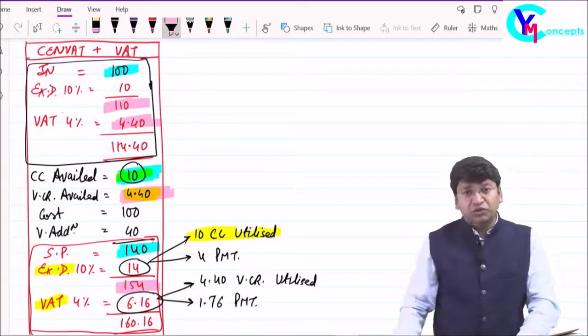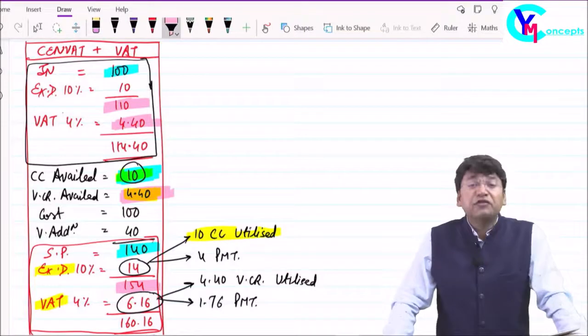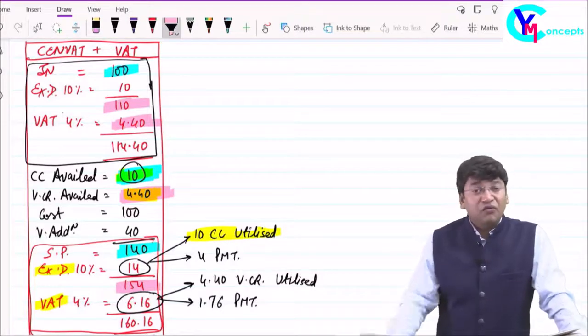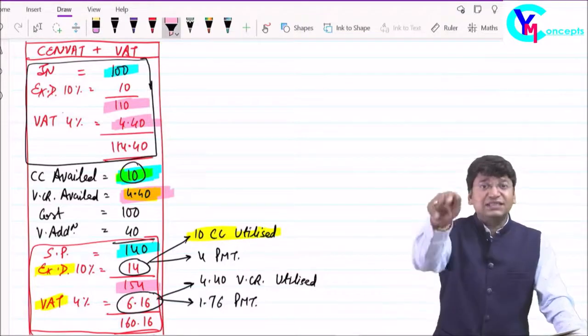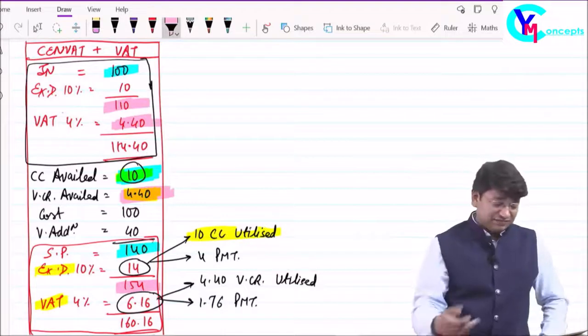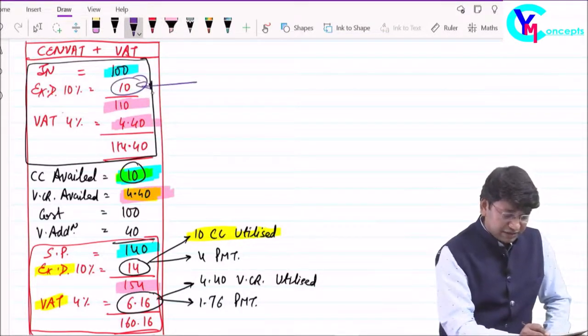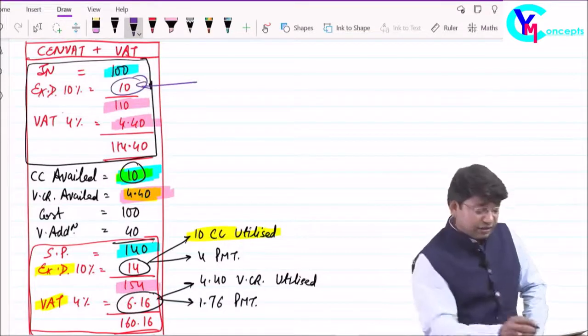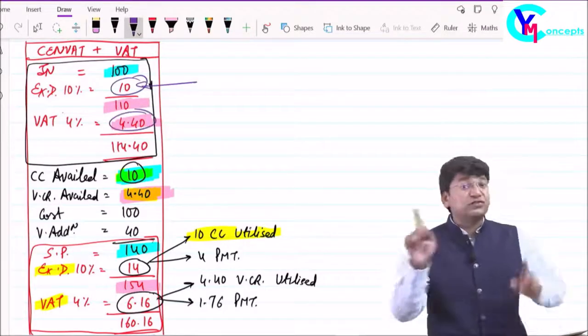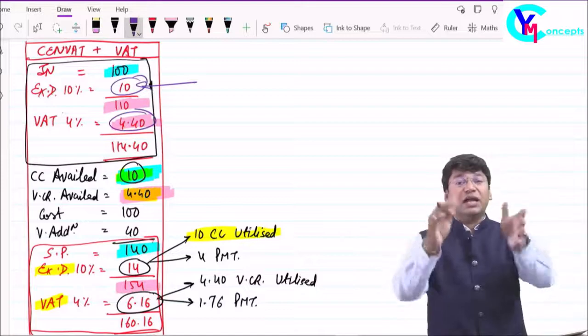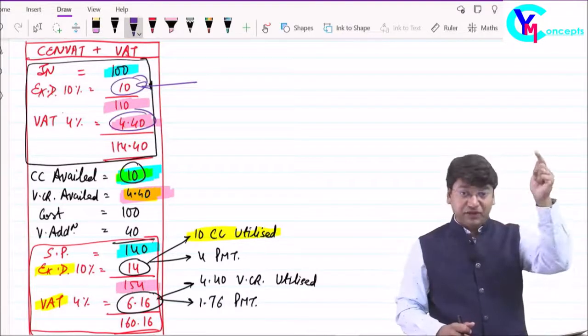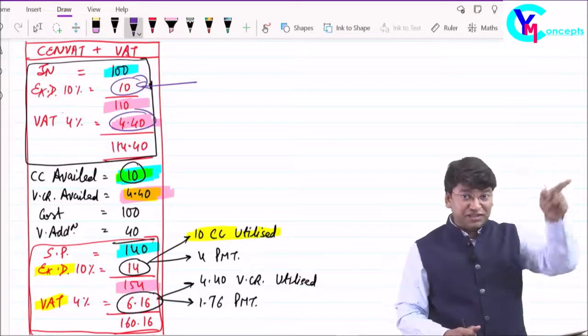Then in such a case, you tell me, if on my sale, for example, VAT is not applicable but excise is applicable, then yes, I will get the input tax credit of this excise 10 rupees. But will I get the credit of 4.4? On my sales, VAT is exempt, VAT is not applicable. Will I get the credit of input VAT which I have paid on purchases?